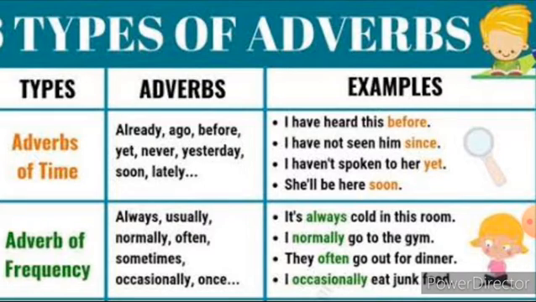The next one is the adverbs of frequency. Adverbs of frequency tell us how often or how frequently an action happens. So always, usually, normally, these are the words we can use as adverbs of frequency. Look at the example: I normally go to the gym. Normally tells us how often or how frequently.